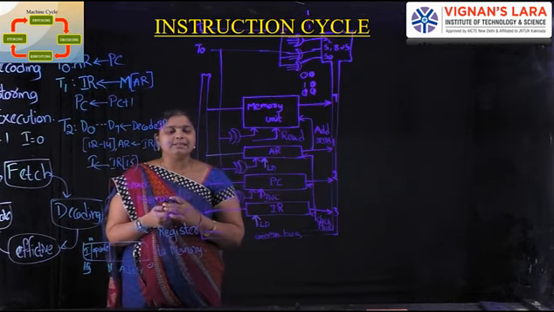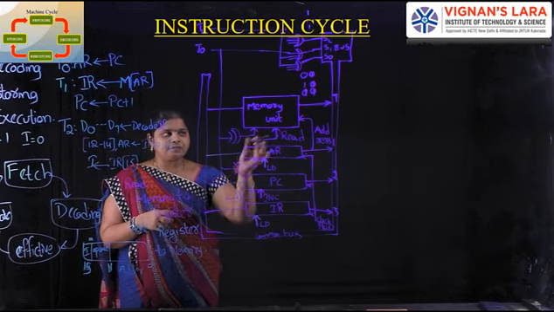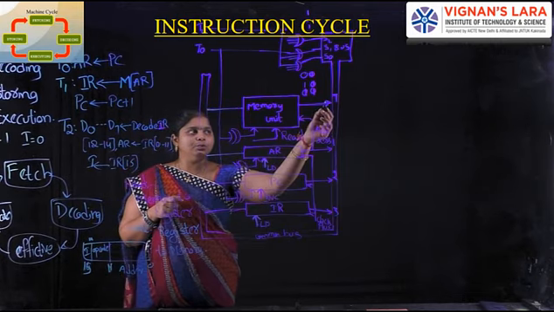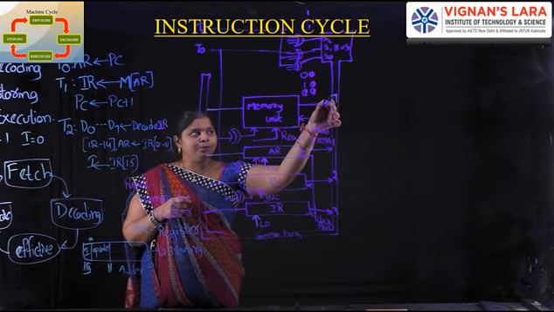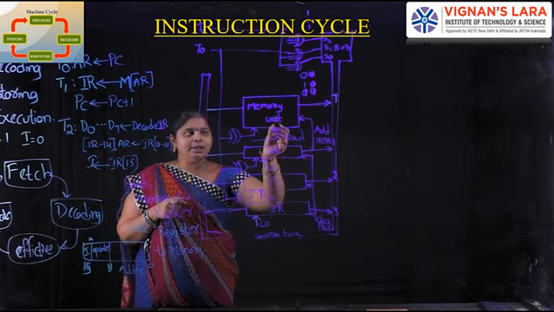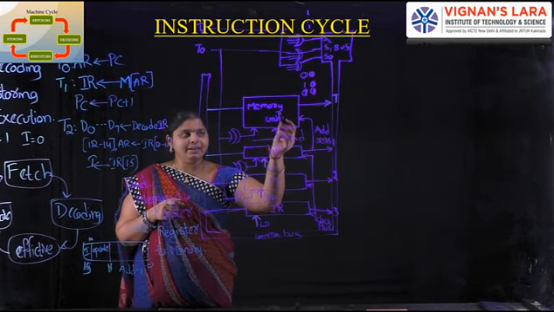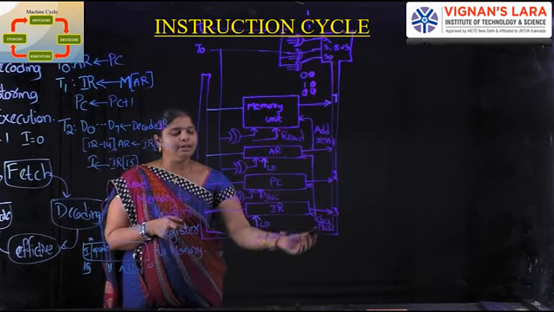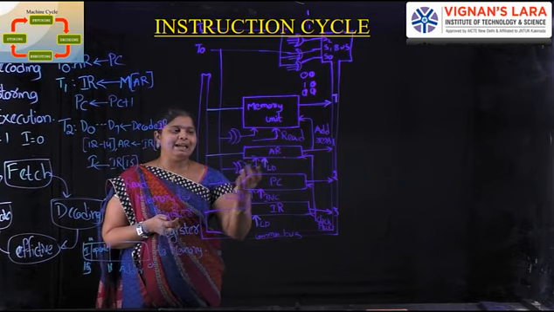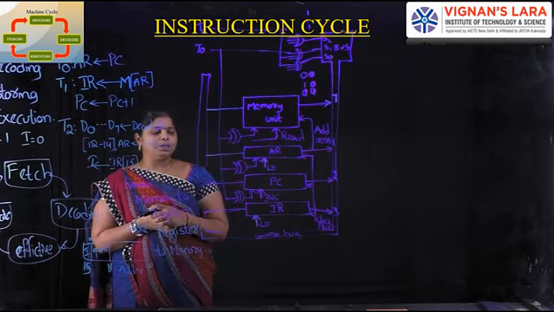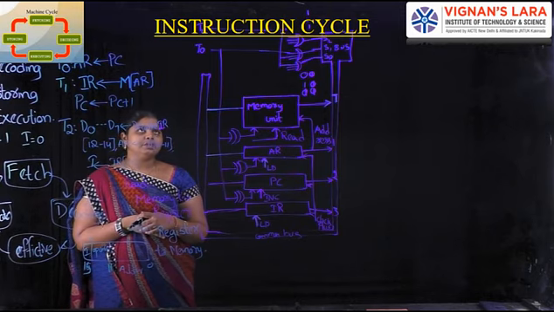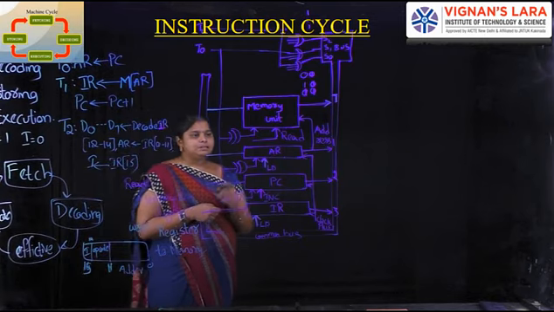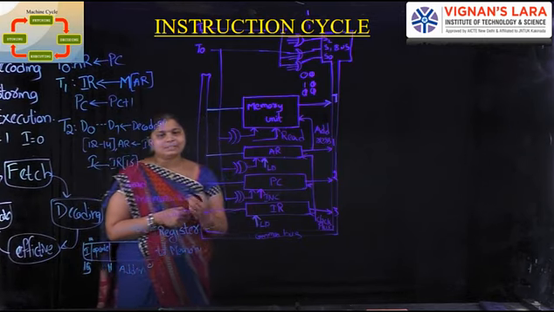For example, take 7 as an example. The information is transferred from the memory unit to 7. We take the input as 7. Okay, the memory unit is enabled with 7. The information of the memory unit is transferred to the 7 input signal. Then the information is passed to the memory unit. Likewise for the address register, program counter and instruction register. Here the timing signals are T0 and T1. Okay, by using this common bus we perform these operations.